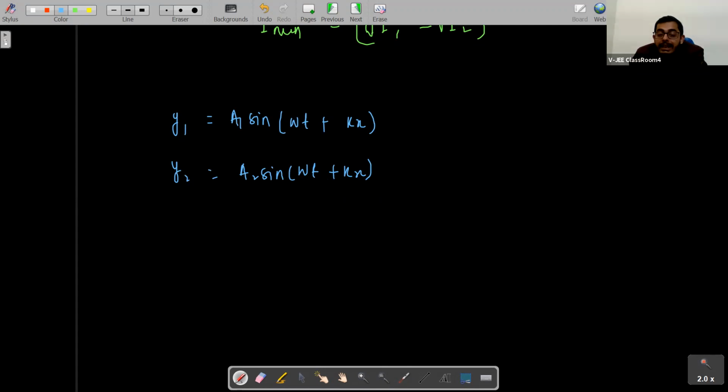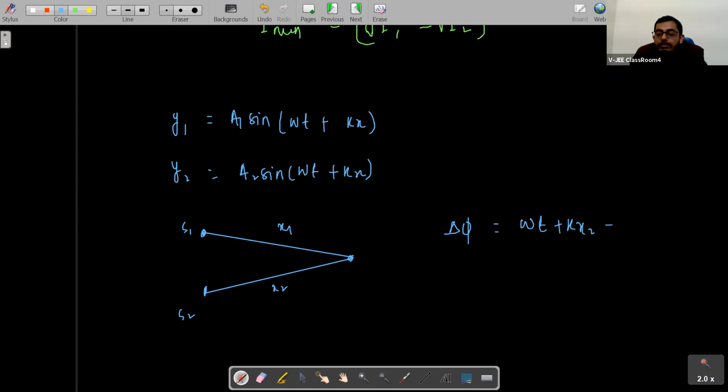So if this is source S1 and source S2, and these two sources are emitting waves, and I am talking about this point P. If this is x1 and this is x2, what will be the phase difference at this point, students? What will be the value of delta phi? Can you tell me here? Delta phi will be (omega t plus kx2) minus (omega t plus kx1). So what will it be equal to, students? k into (x2 minus x1). Right, delta phi is equal to k into (x2 minus x1).